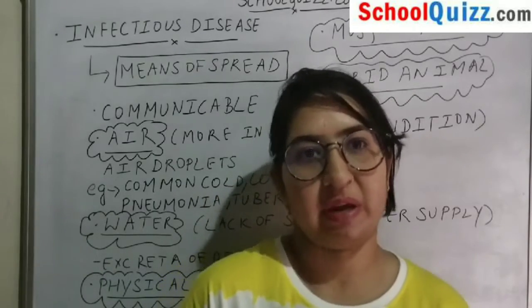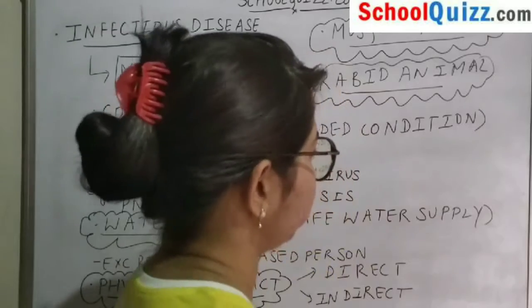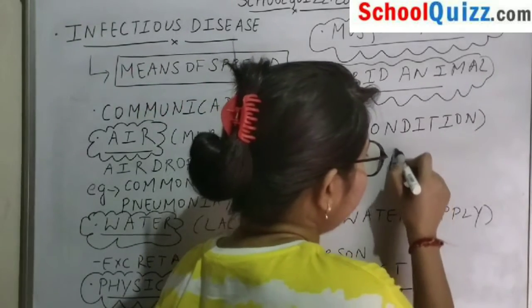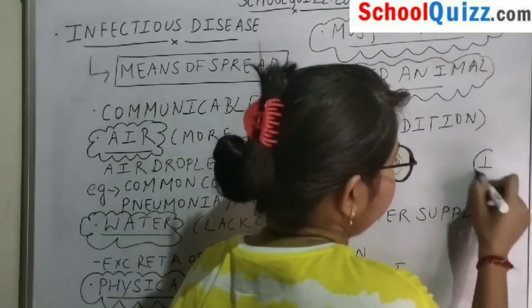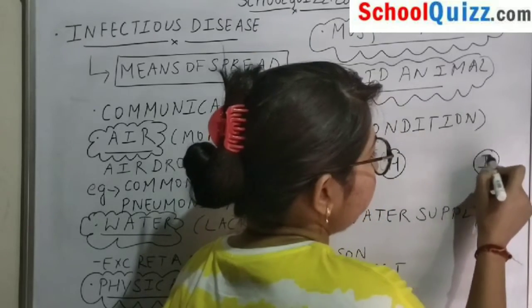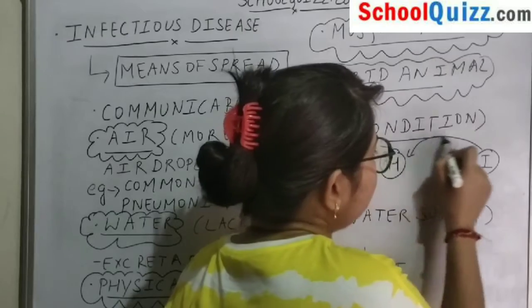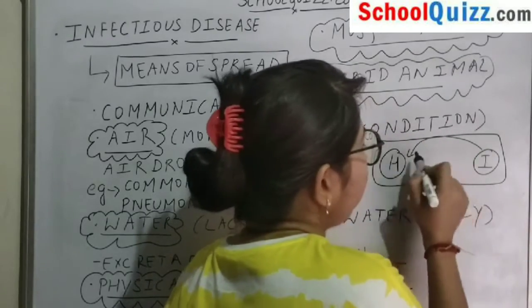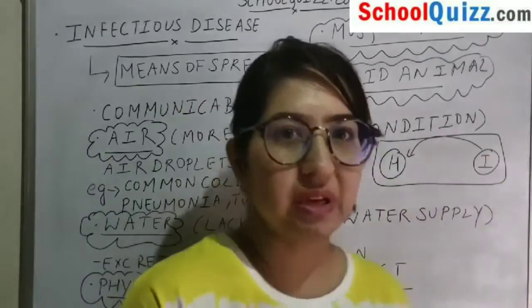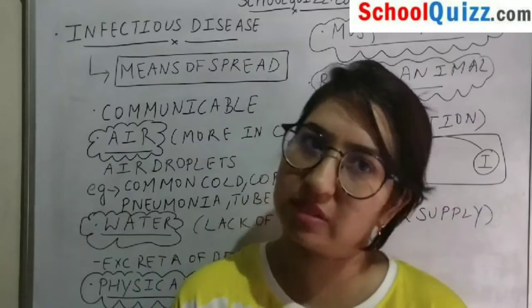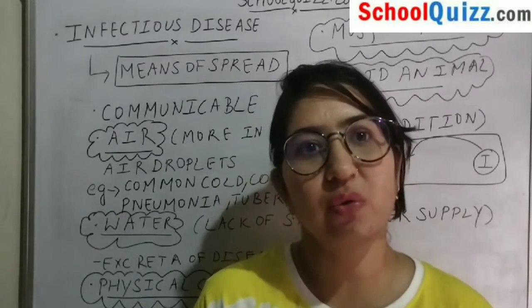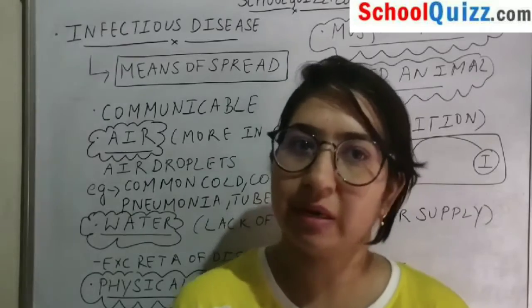In a similar way, a disease is transmitted from an infected person to a healthy person, so there needs to be a means or a mediator which is actually causing this disease. In this video we are going to discuss all of them in detail.